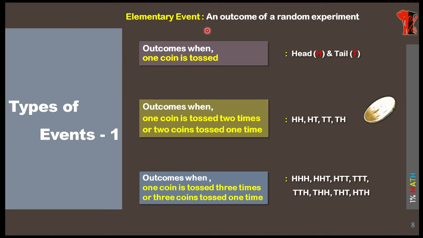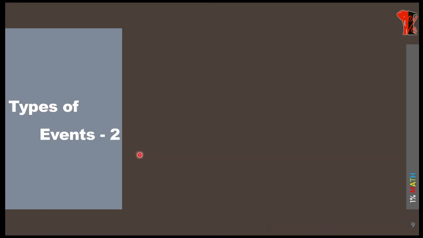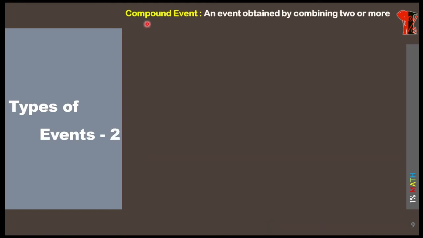Let us go to the second type. Here also we can consider an example of a die, which we will take in the next type. So in the second type, we call this a compound event. This is defined as an event obtained by combining 2 or more elementary events of the same experiment.